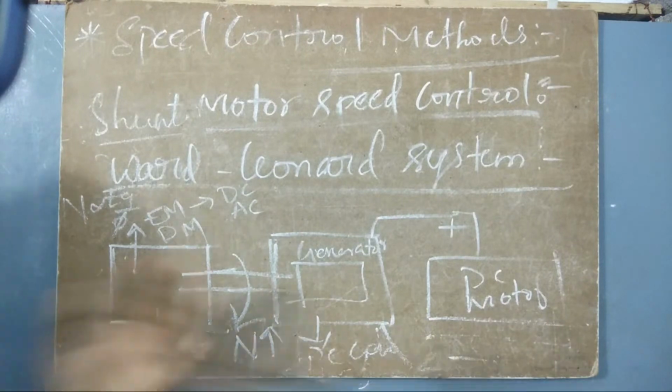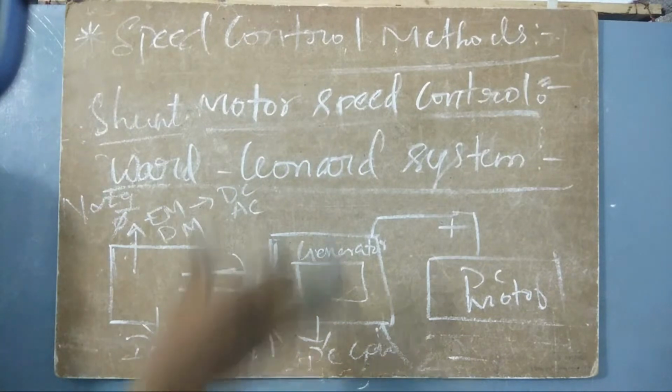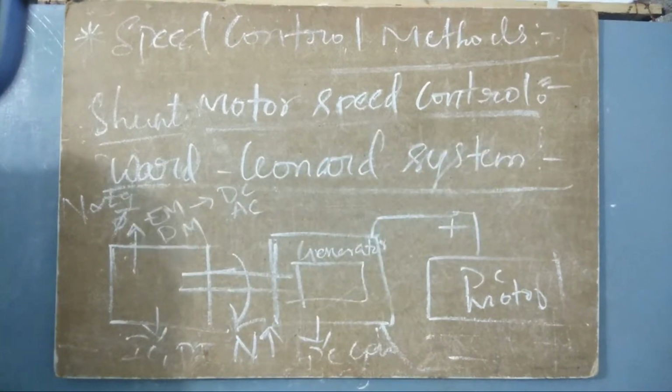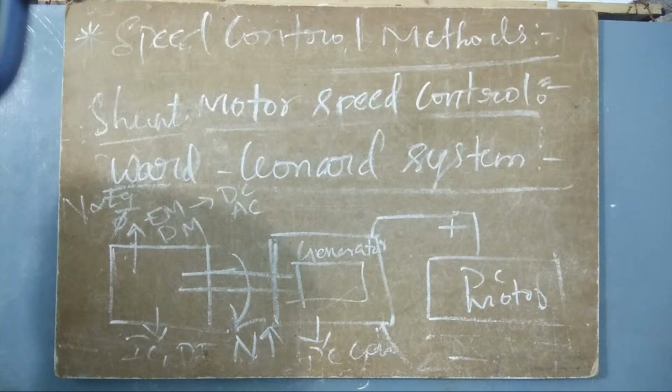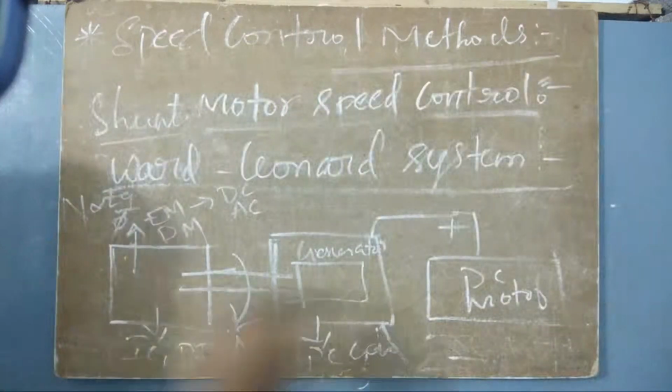If this happens in the opposite direction, the speed increases. So this Ward-Leonard system is very complicated to design. Understand? This Ward-Leonard system is very complicated in design, so it is not mostly used. It is mostly used in research, and not highly used because it is very complicated to design.